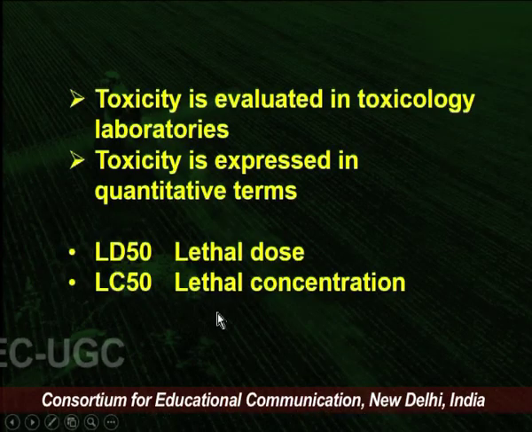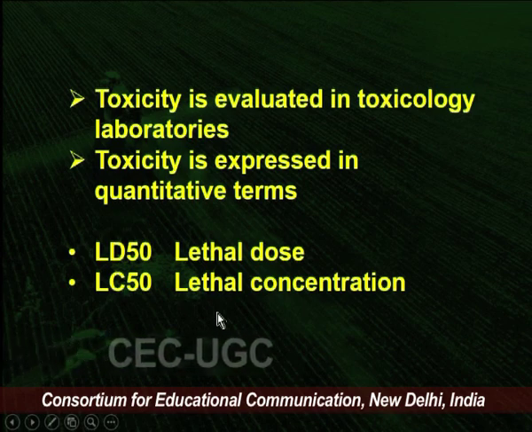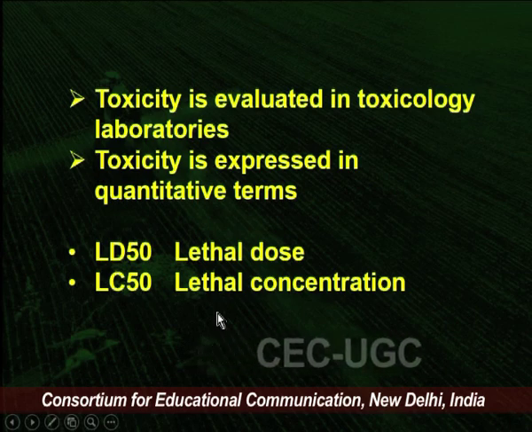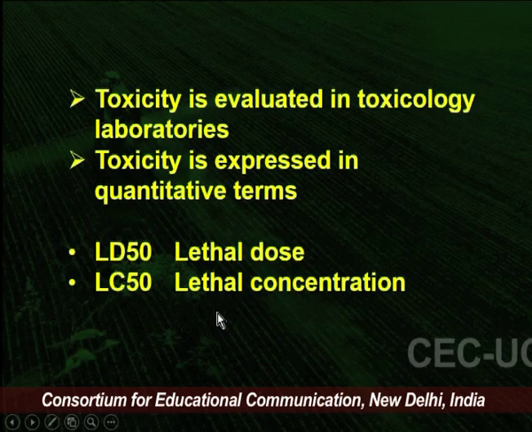Toxicity criteria of pesticide. Now, defining toxicity: toxicity is the capacity of a substance to cause harmful effect in a living organism. For pesticide, two important terms are there: toxicity and risk hazard. Toxicity and risk hazard go side by side. If a pesticide is not very toxic, but it is associated with the risks which we have discussed earlier in these two slides, it may pose a higher risk. It may not be highly toxic, may not cause immediate death or any immediate effect, but long-term effects are always there with these types of insecticides.